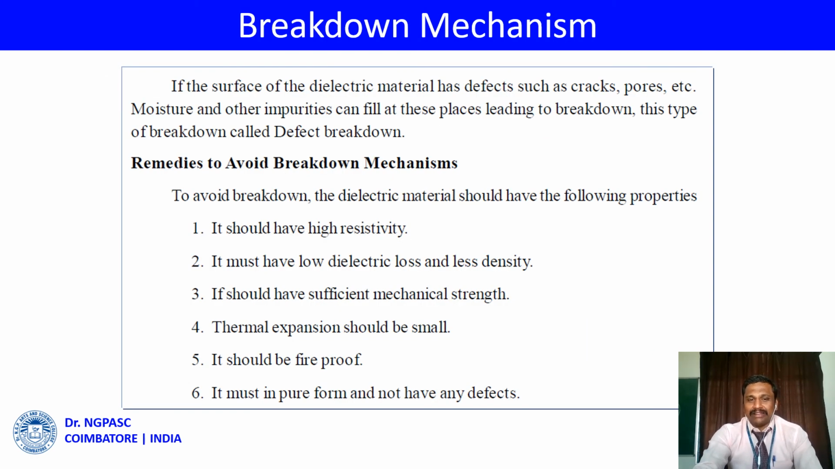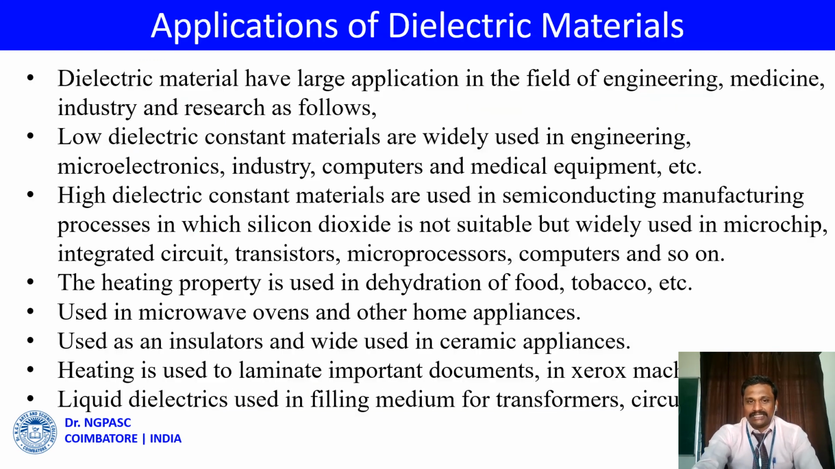So these are the remedies to reduce breakdown in the dielectric material. It should have high resistivity, low dielectric loss and low density, sufficient mechanical strength, small thermal expansion, it should be fireproof, and it must be in pure form and not have any defects. So these are all the factors to reduce the breakdown in dielectric materials.